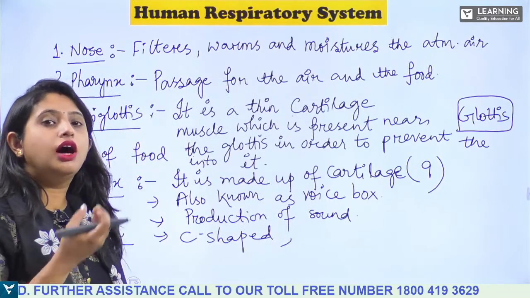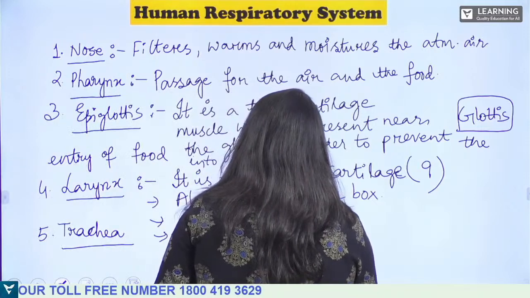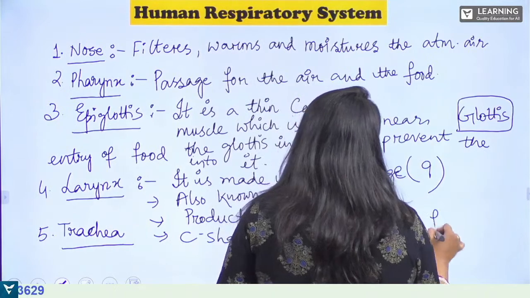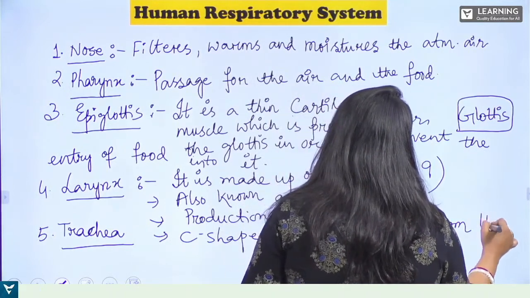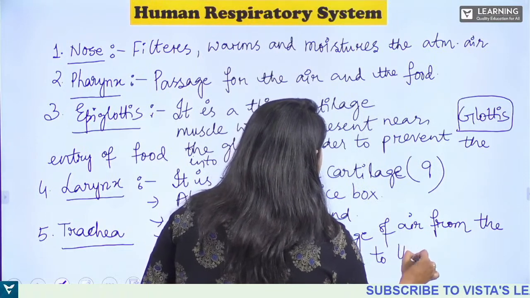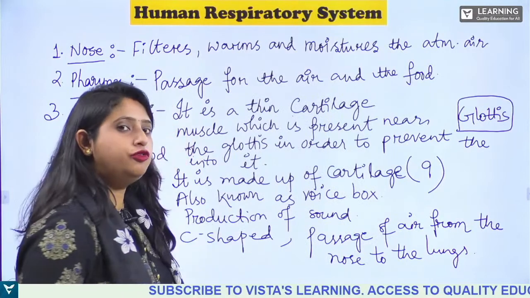What it does is allow the passage of air from the nose to the lungs. This is the function of the trachea.